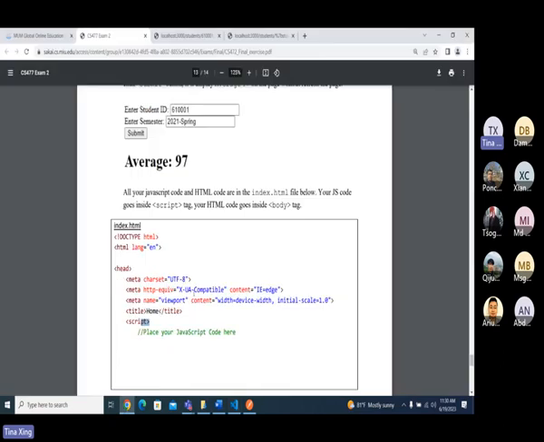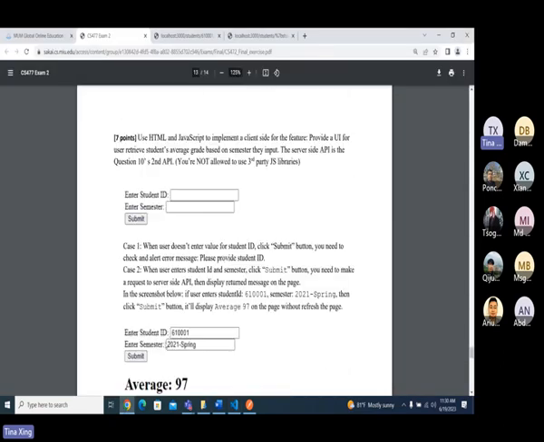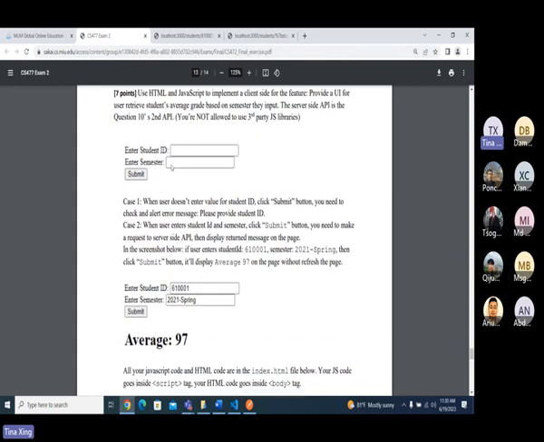And the body is going to have what? This one is to do the second API, with the student ID and semester, right? So you're going to have HTML here, actually four things. This one is for the average.